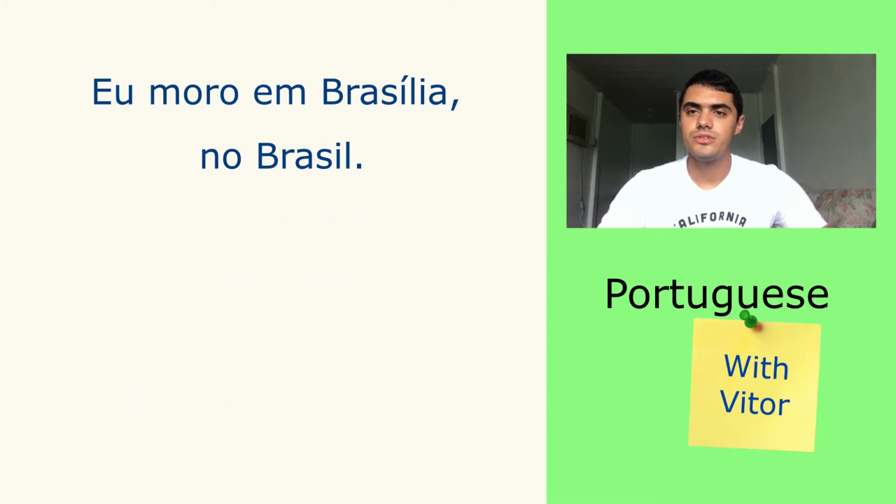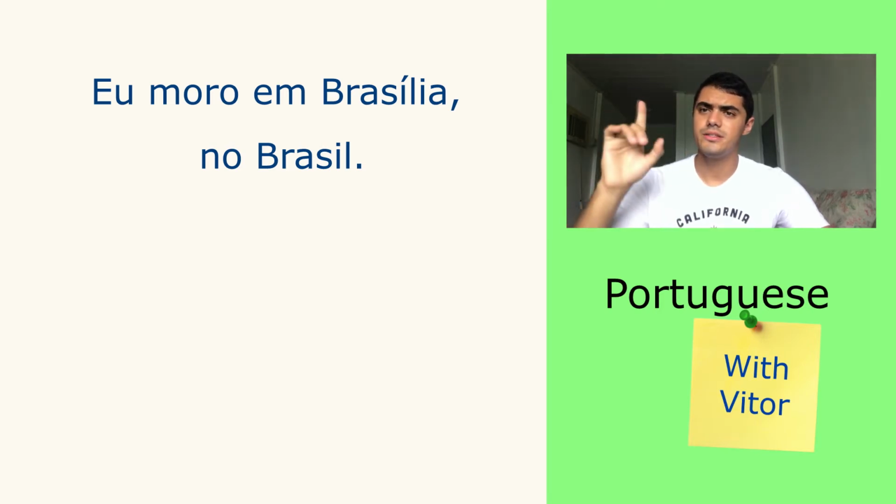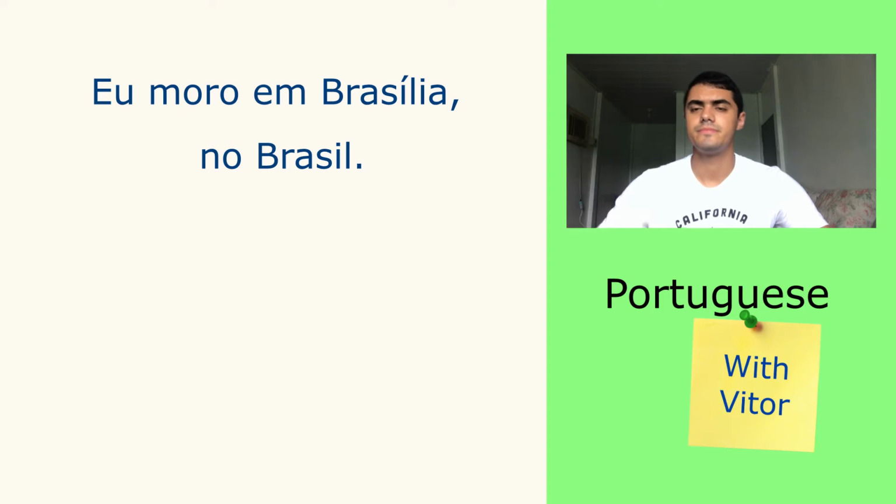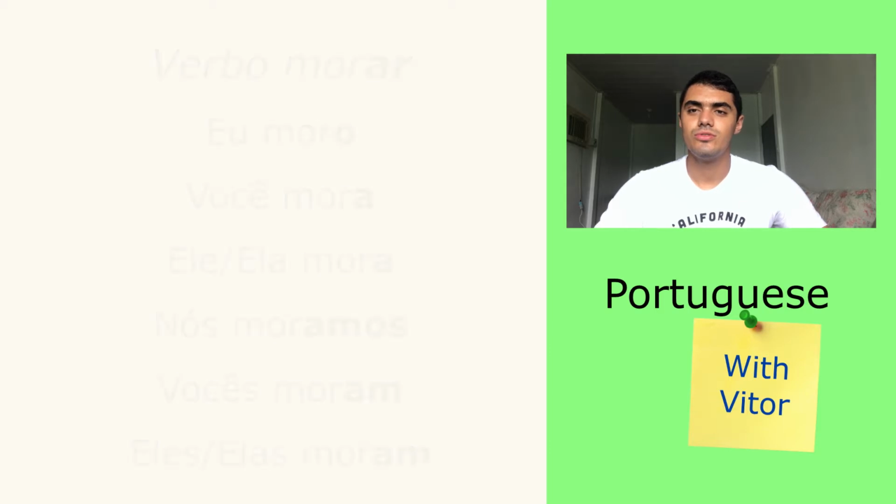Now take a look at this first phrase here. Eu moro em Brasília, no Brasil. The first thing you can see here is the verb morar. You already know how to conjugate it. If you don't remember how to conjugate, take a look at the second video here. I will put it here. Now you can conjugate by yourself. But if you don't want to conjugate, I can help you now. So let's take a look.